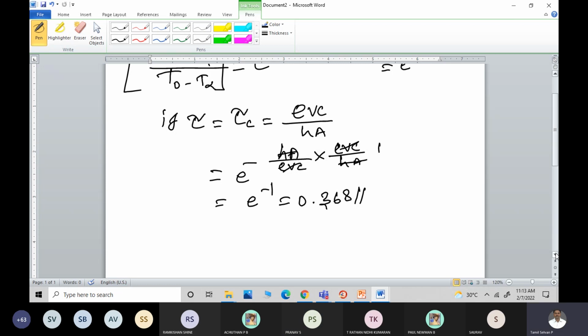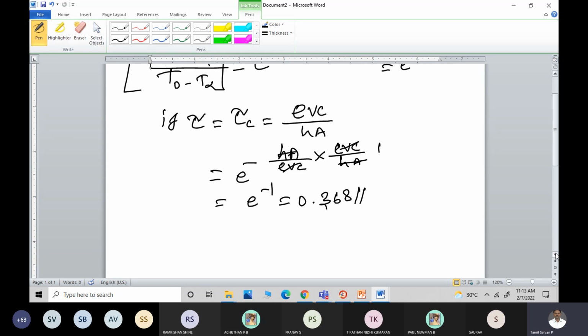Some of the doctors keep it for more than 2 minutes. Why? Why are they keeping it for 2 minutes? Because it's very much connected to the response. It should attain a steady state temperature. Very good.